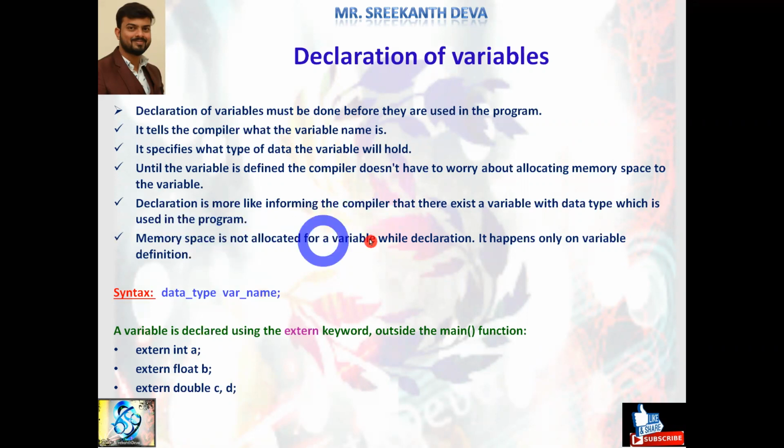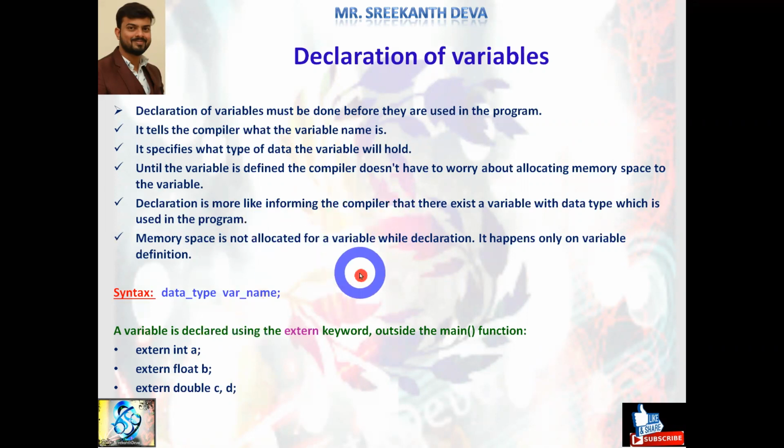Declaration is more like informing the compiler that there exists a variable with what? A data type which is used in the program. Memory space is not allocated for a variable during declaration. It happens only on what? Variable definitions. Remember, this point is very important.